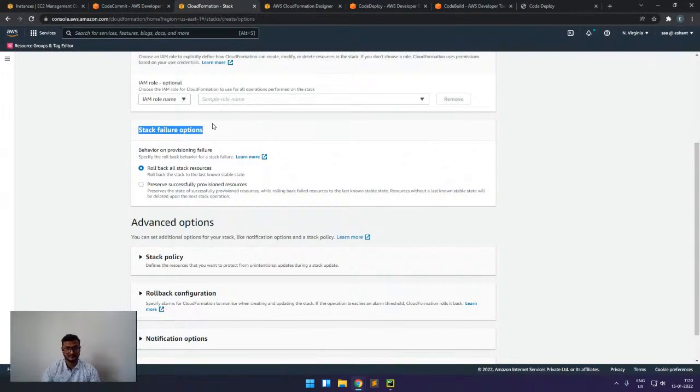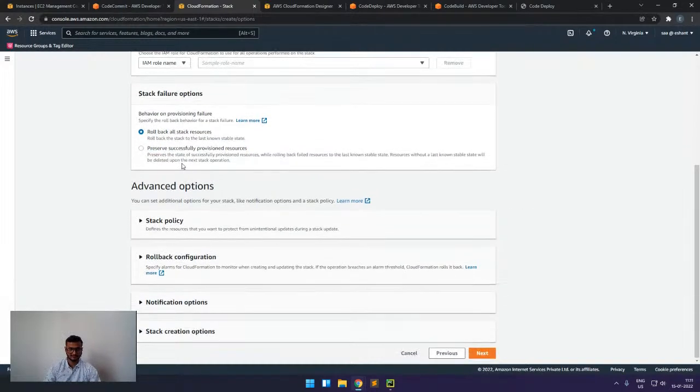And then we have stack failure options available. Here we have two things. Consider I am deploying something, and if something fails, I want to roll back all the changes to the stable version so that all things are working. Or if I want to do some debugging, to see why my changes failed, why my infrastructure failed, I can select this option, where it will preserve the resources which have been successfully created. In this way it also handles the failure part.